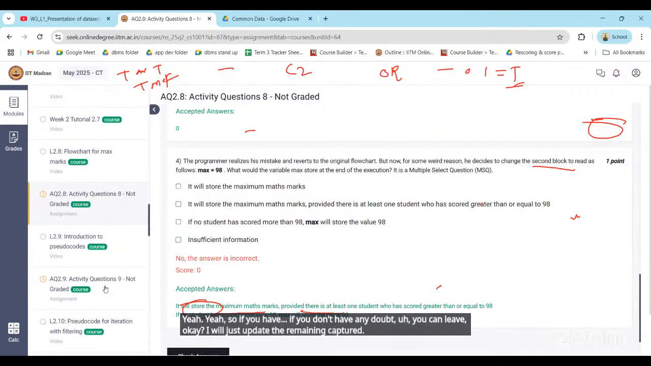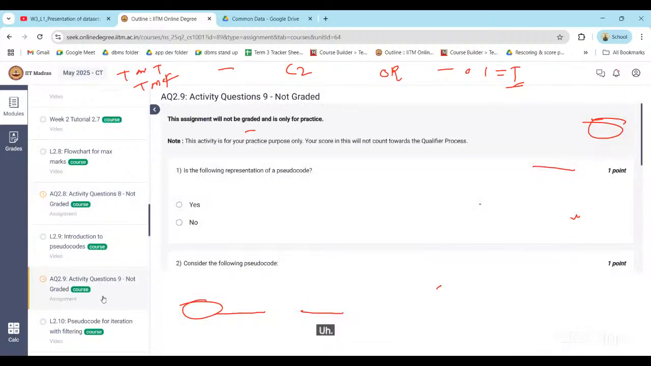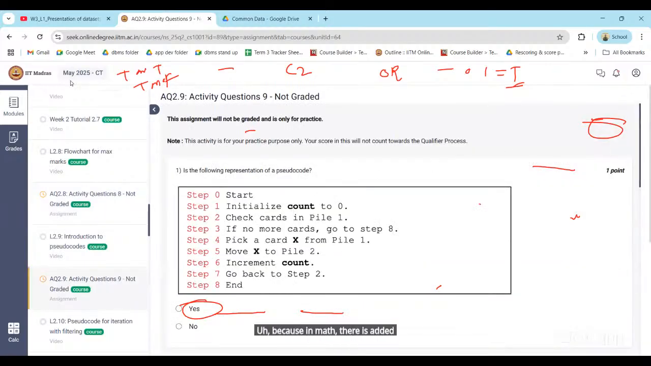Sir, can you link the notes of today's meeting in the calendar? Notes, only the summary slides, right? This one. Okay, I will add that. Because in math it is added, it is easier. I know. Yeah, I will add that. Okay, thank you, sir.